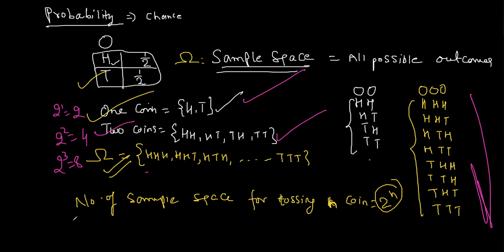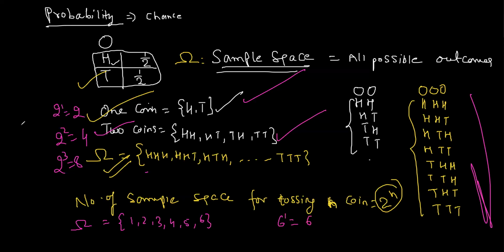Similarly, when you throw a dice, what are the possible outcomes? 1, 2, 3, 4, 5, 6. Right? So 6 raised to 1, that is 6.